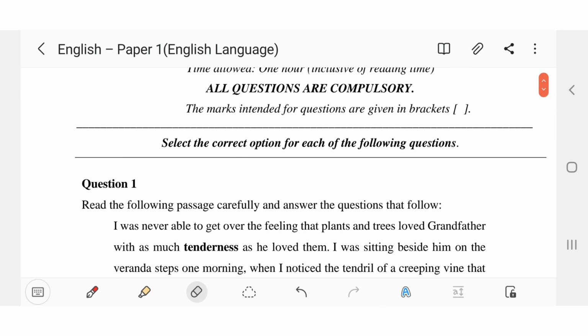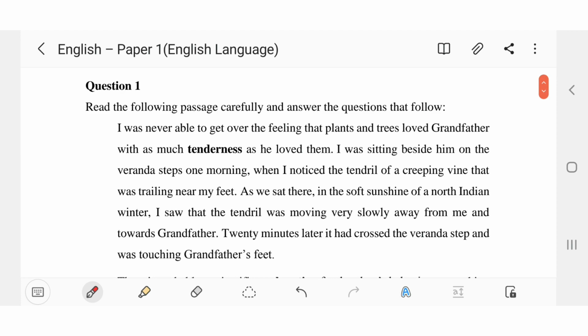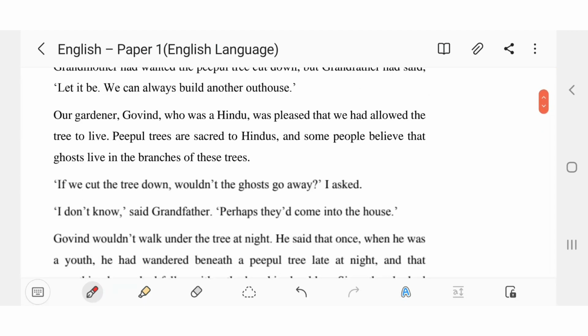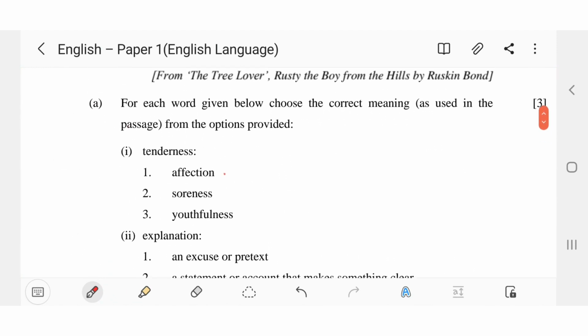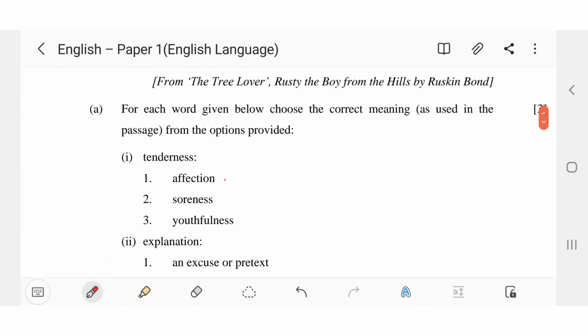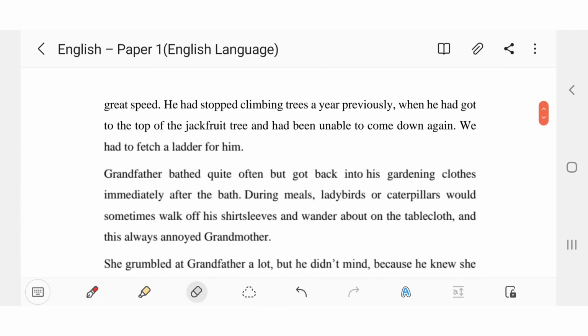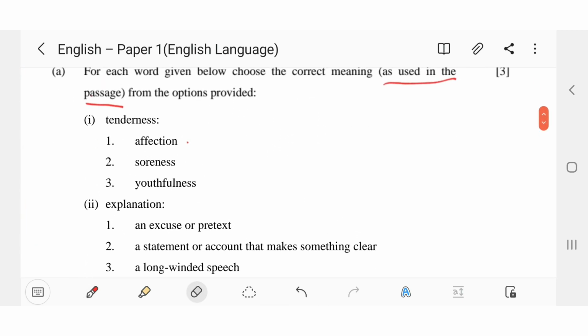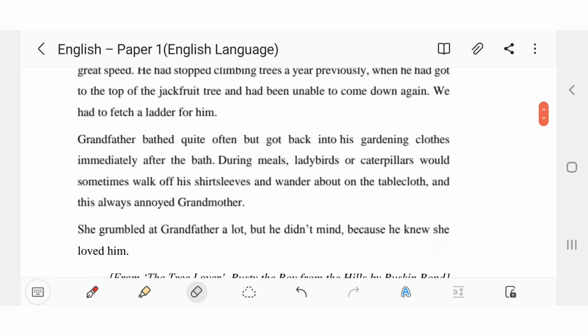All questions are compulsory and the time is 1 hour. Question number 1, read the passage carefully and answer the questions that follow. First we will just directly go to the question section here. Yes, it's here. A1. For each word given below, choose the correct meaning as used in the passage from the options provided. So three meanings of the same word will be given, and we have to tick mark that meaning which is used in the passage.